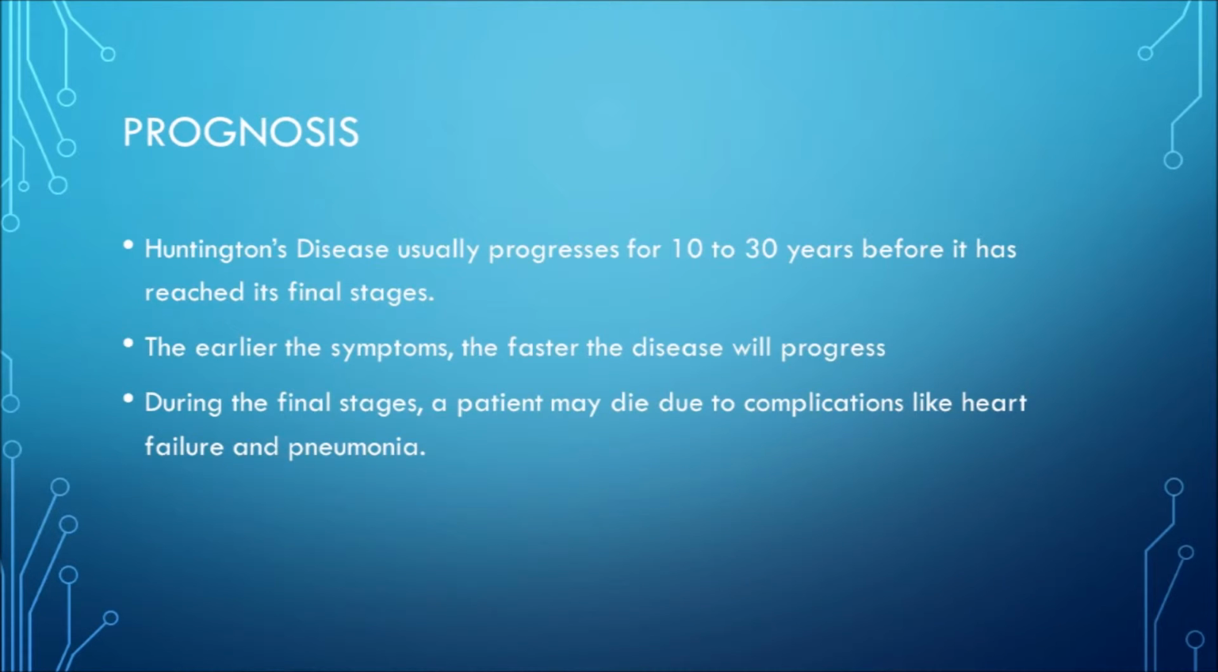Prognosis. Huntington's disease usually starts and progresses 10 to 30 years before it has reached its final stages. The earlier the symptoms occur, the faster the disease will progress and become stronger. At its final stages, most patients usually die of complications like heart failure or pneumonia.